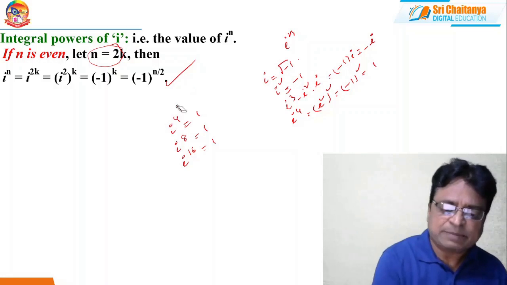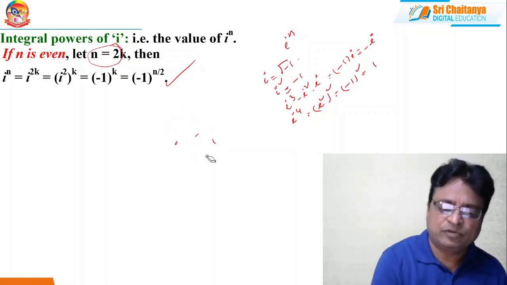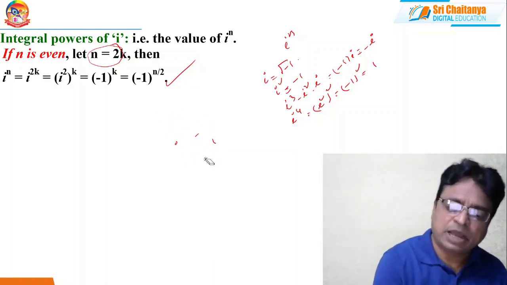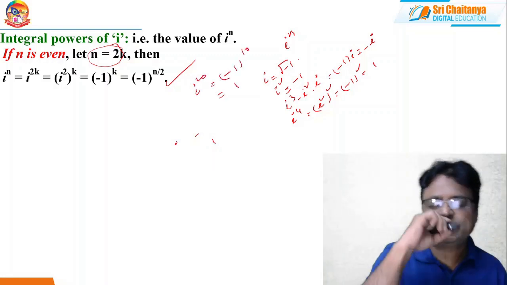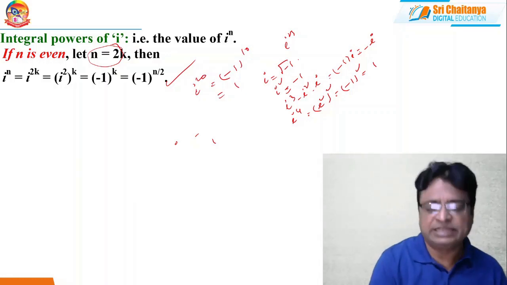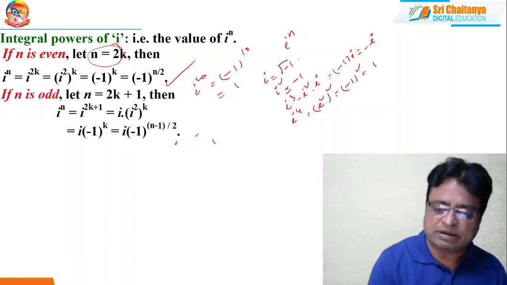That means, suppose n is equal to 20. So what is i power 20? i power 20 is nothing but minus 1 whole power 10. Since 10 is an even number, it is 1. Like that only. Suppose n is odd.